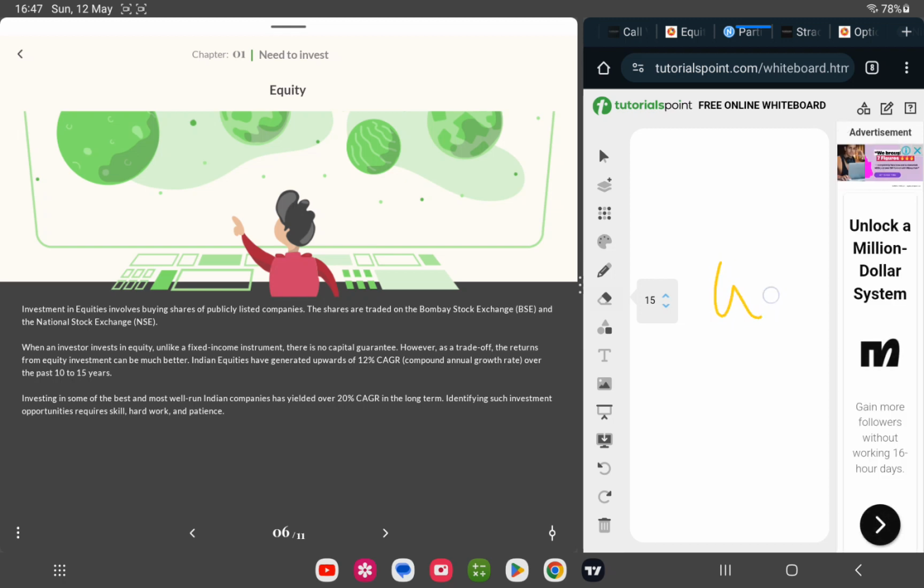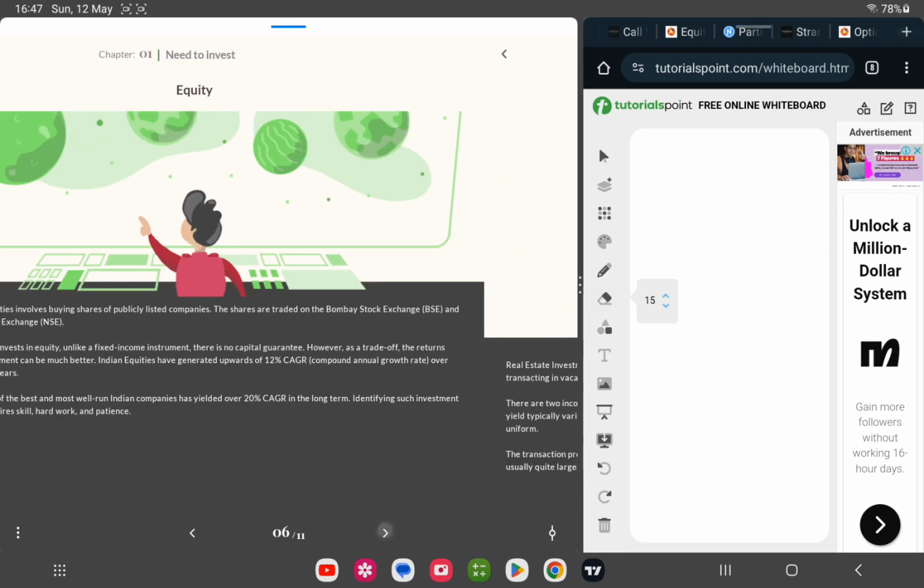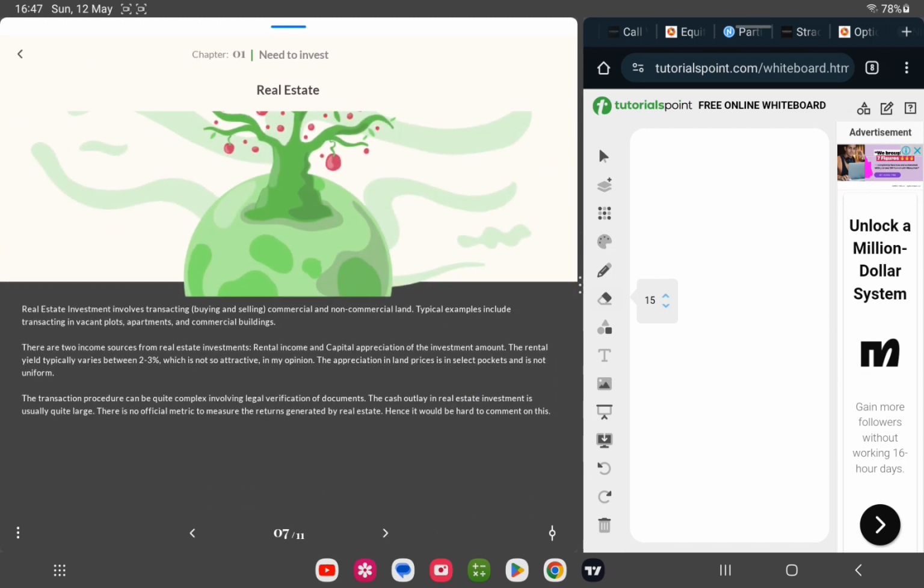For example, you can take Warren Buffett. Go through his investment strategies. He will teach you the best things you can learn about the stock market. His life is very inspiring. Also, Rakesh Jhunjhunwala from India. His investment strategy is also very popular. So now comes real estate.